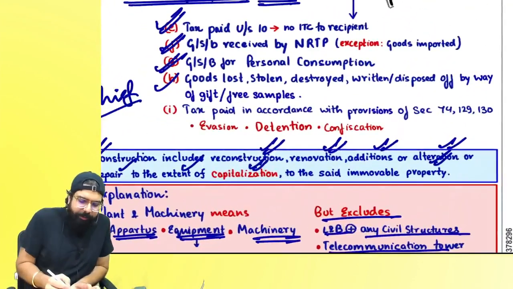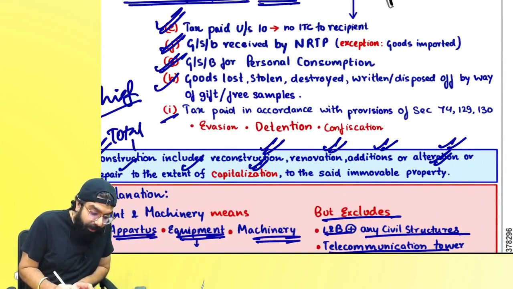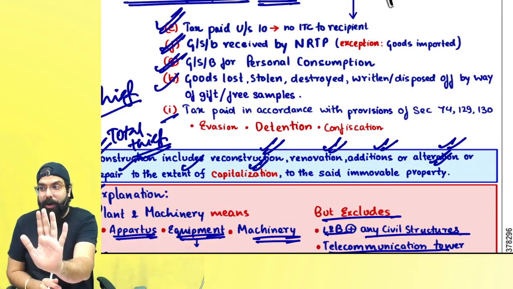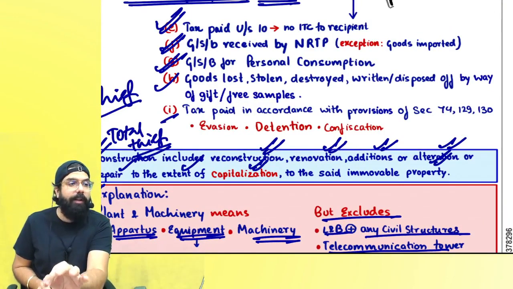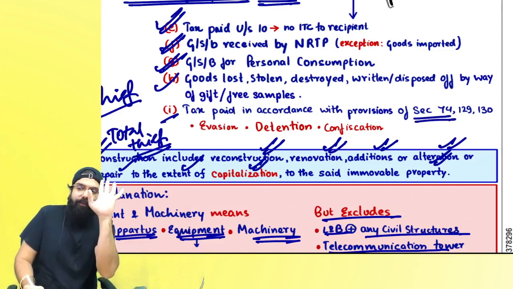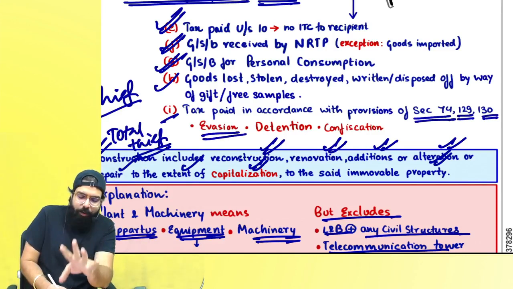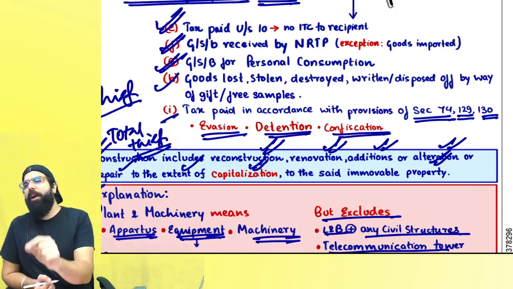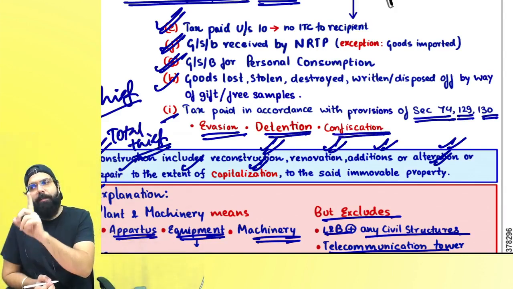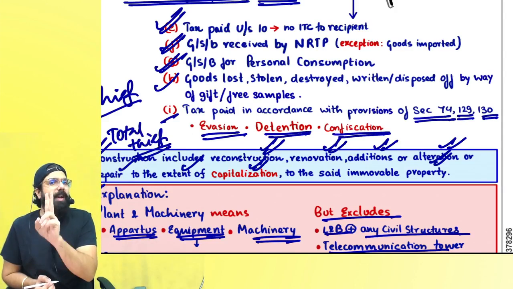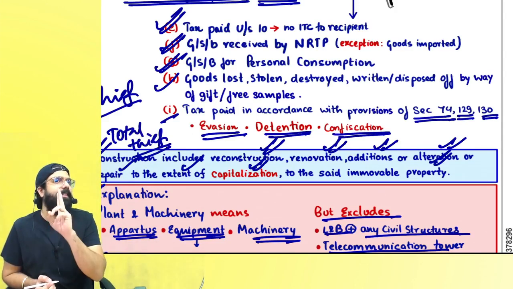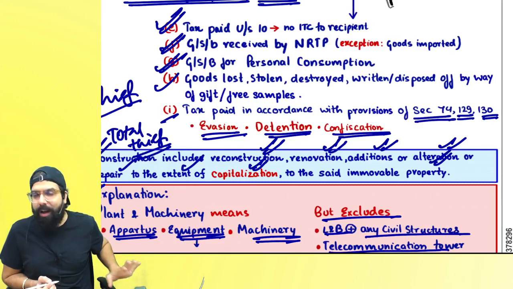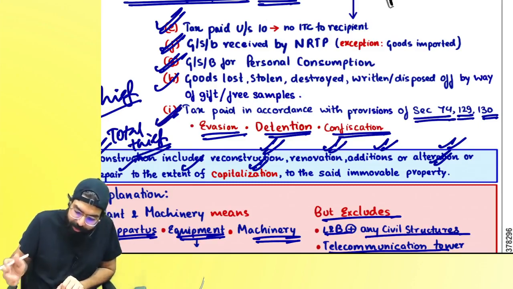The next one over here is, sir, total thief case, total thief. Sir, what do you mean by total thief? You were trying to evade, going on the way, detained under section number 129, confiscation happened. So always remember one thing, if you pay tax under section number 74, 129, 130, basically you were trying to do some evasion, at the time of detention or confiscation, if you have paid any tax, tax paid in accordance with provision of section number 74, that is demand order in case of fraud. Sir, 129, when your goods were being detained, at the time of detention and seizure you paid some tax, or at the time of confiscation if you paid some tax, that tax's credit will never be allowed. Right everyone? Here we are done with your block credit quick discussion.